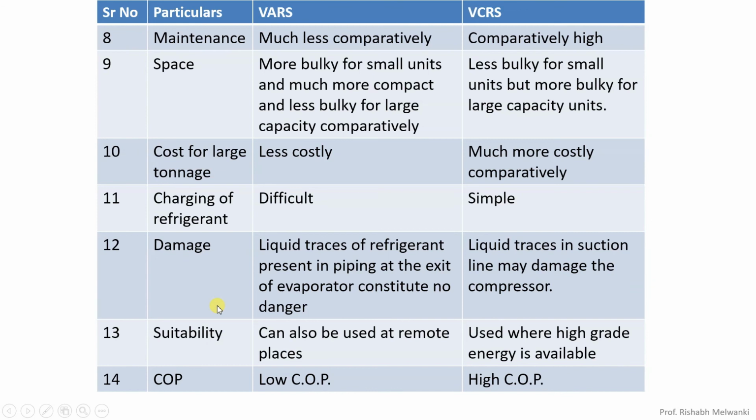Now, suitability. VARS can be used at remote places, and VCRS is used where high grade energy is available. So this VARS system can be used at remote places also where electricity is not there, because we can supply steam or we can use solar energy. But usually VCRS we can use where we have electricity. Okay, so these are the differentiating points between vapor absorption refrigeration system and vapor compression refrigeration system.